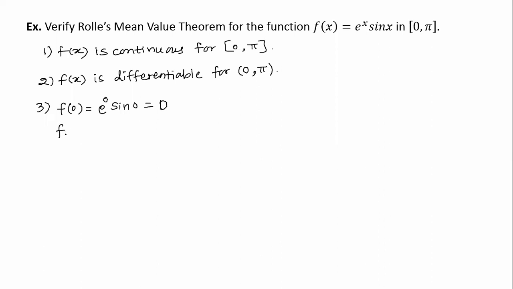What is f of pi? That is e to the power pi into sin pi. Sin pi is 0, and therefore f of 0 is equal to f of pi. All the three conditions of Rolle's theorem are satisfied.